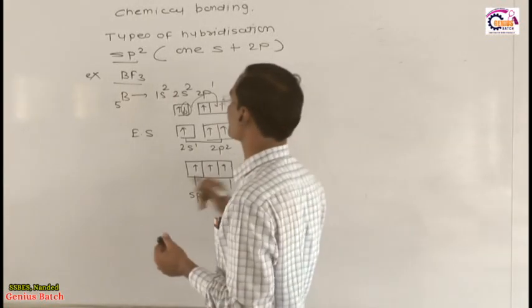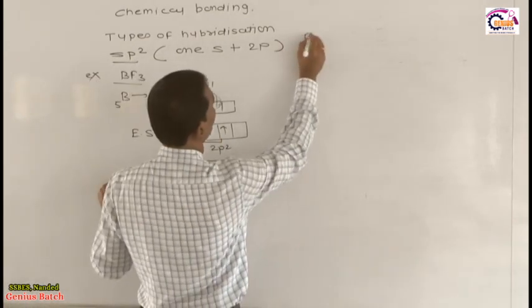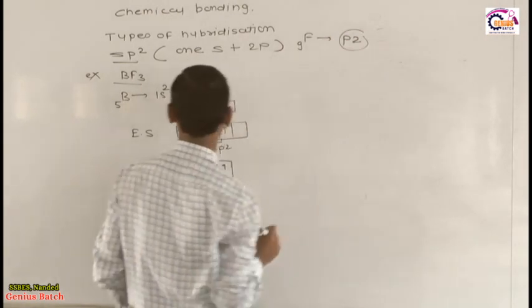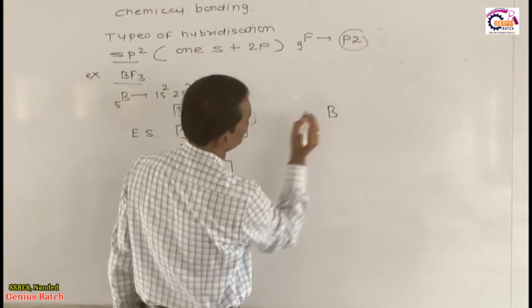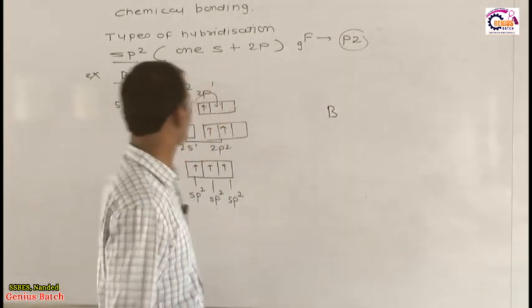Now dear students, you know very well that the unpaired electron of fluorine is present in the pz orbital. The atomic number of fluorine is 9. Now what happens? Suppose this is the central atom, which is called boron. I will draw in front of you the real structure of this boron.